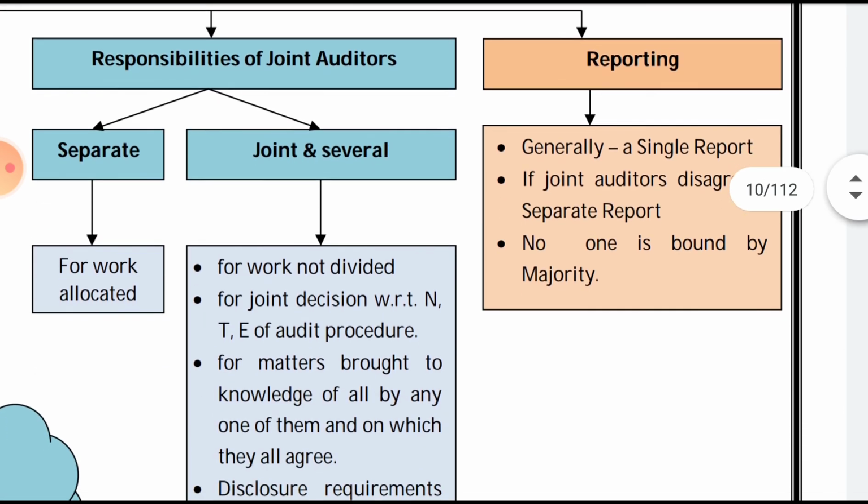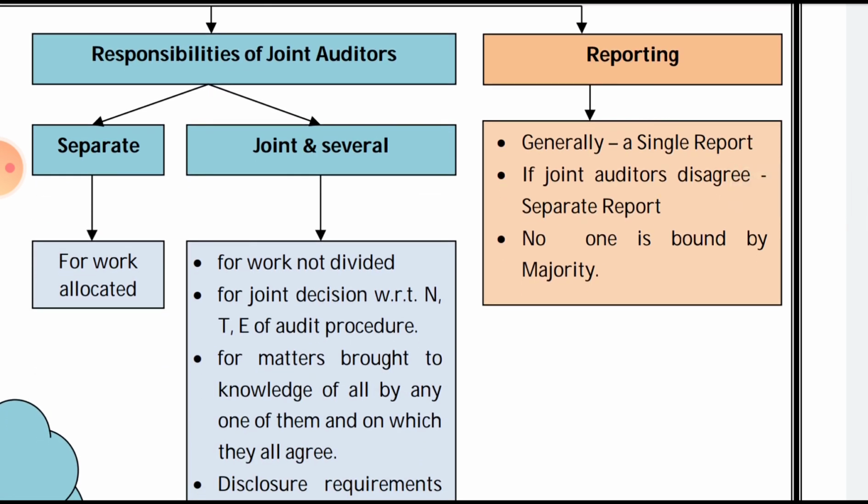And the last concept is reporting, that is generally a single report will be issued by the joint auditors. If there are 2 or 3 joint auditors, they will issue a single report. But if there is a conflict, that is if any of the joint auditors disagree, then that specific auditor will issue a separate report in addition to the main report. And the last point is, no one is bound by the majority. So they can issue the separate report if an auditor disagrees.